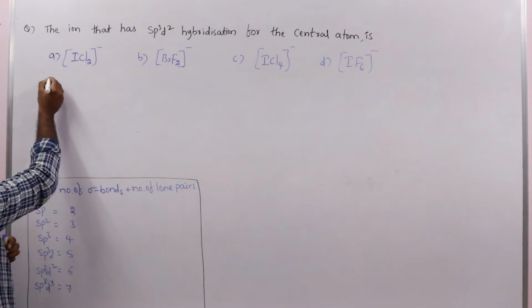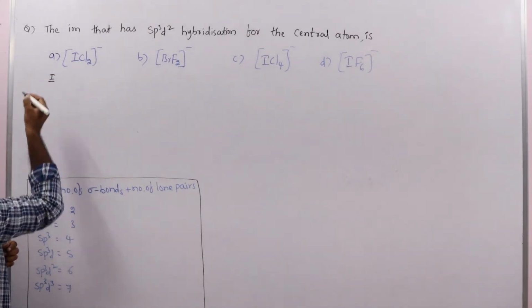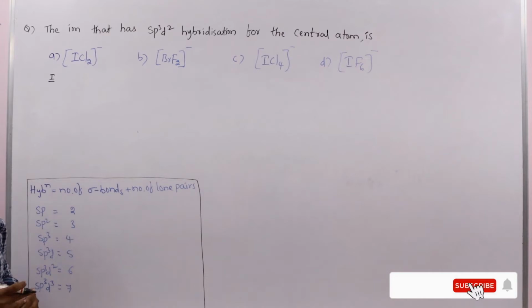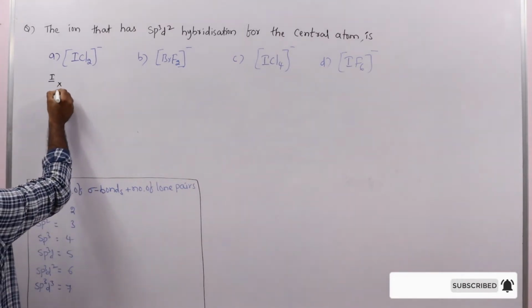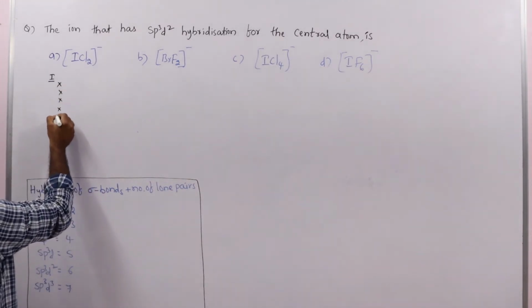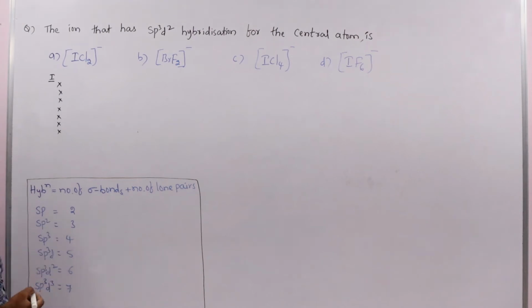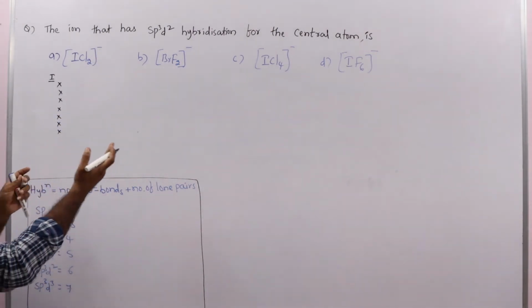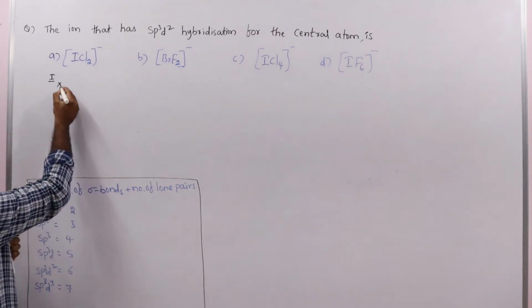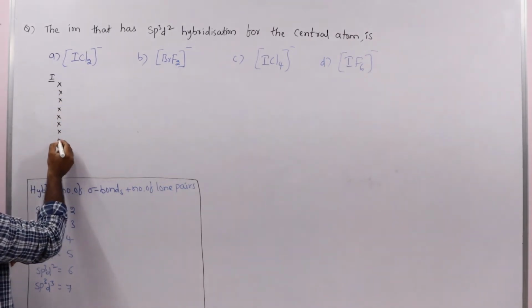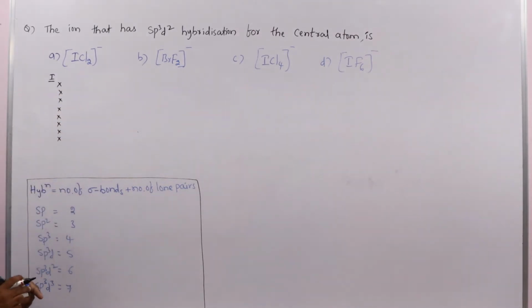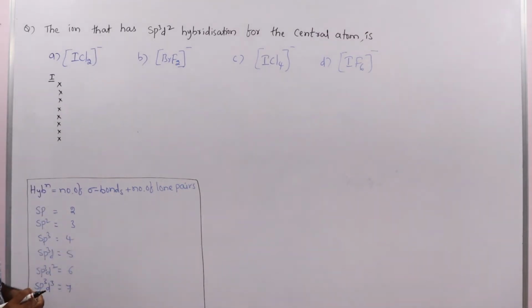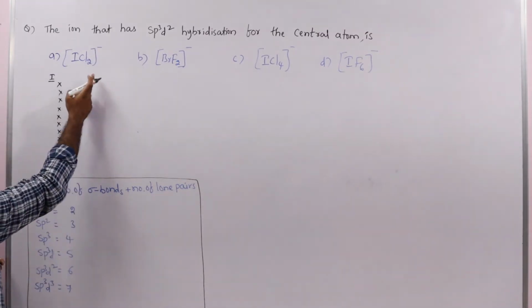Let us see here. The central atom is iodine. Iodine contains 7 valence electrons. Draw those 7 valence electrons here. A minus charge is there, so we have to add one more electron. So 1, 2, 3, 4, 5, 6, 7 and one more electron, the 8th electron, added because of the minus charge.